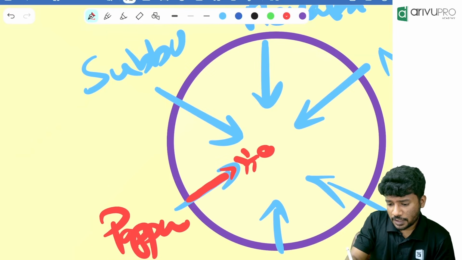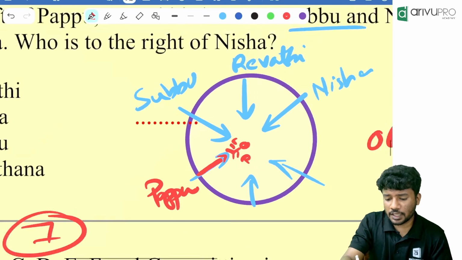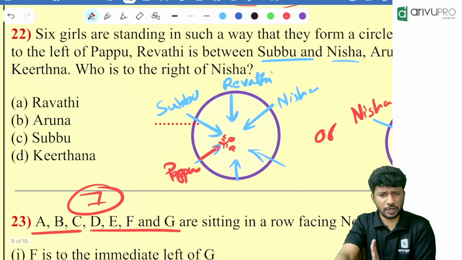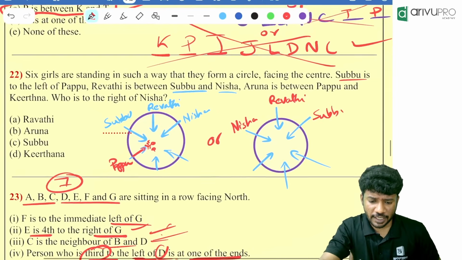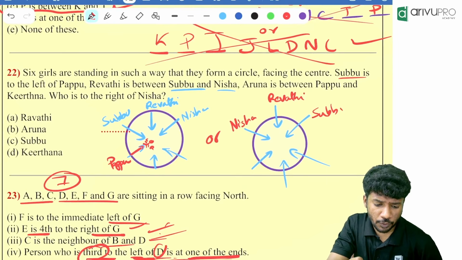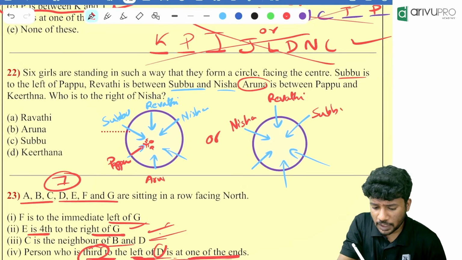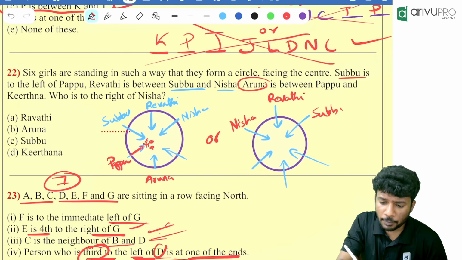Looking towards here means his right hand side will be here, left hand side will be here. Is Subbu to the left of Papu? Yes, it is to the left of Papu. That is one possibility I am showing. That means Papu is between Subbu. What else is there? Aruna is between Papu and whom? Papu and Kirtana.